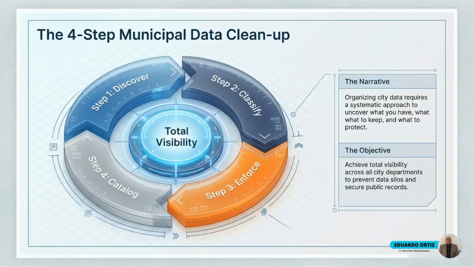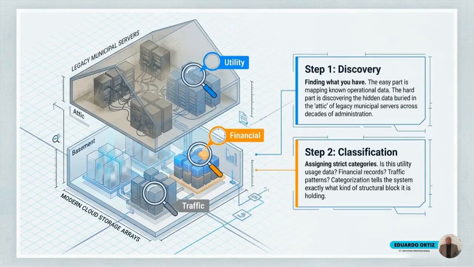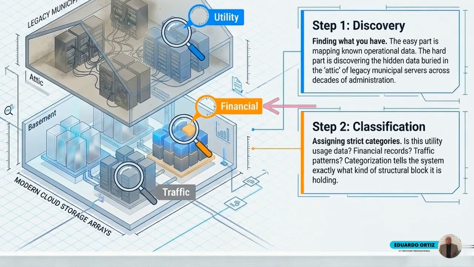Achieving the total visibility required for AI means executing this four-step data cleanup cycle: discover, classify, enforce, and catalog. Step 1. Discovery. Unearthing legacy records from decades-old unindexed servers in the dusty attic above is difficult. Step 2. Classification. The clean, modern arrays below tell the system exactly what kind of block, whether a financial or traffic-related asset, it is currently holding.